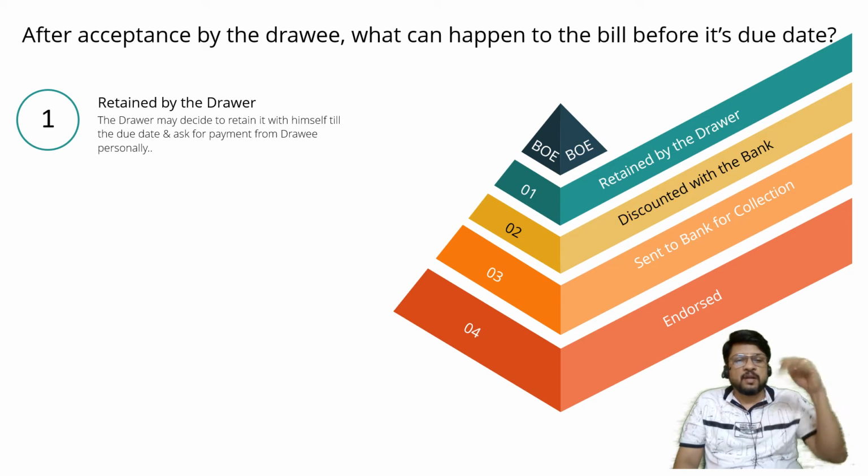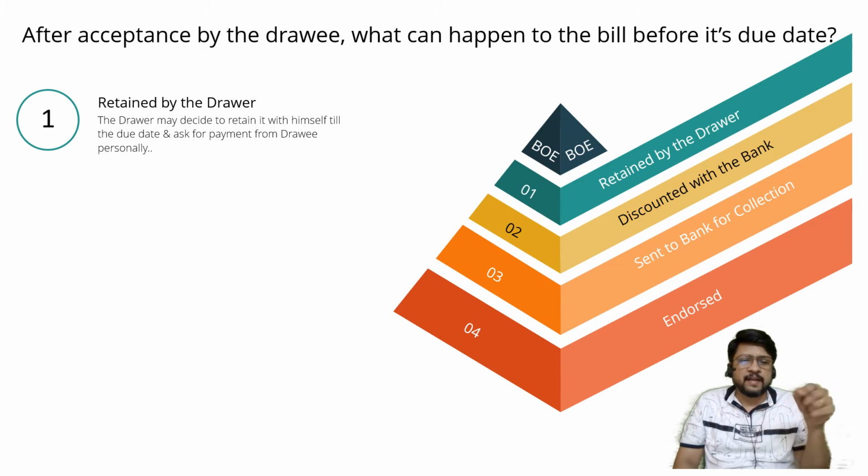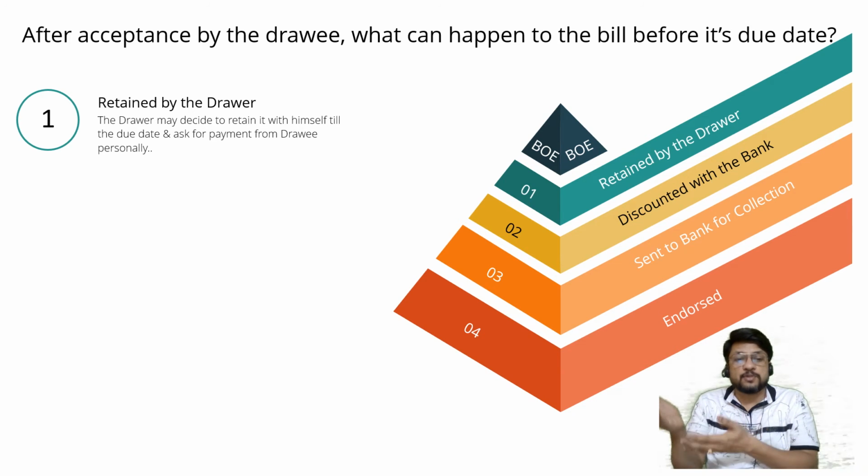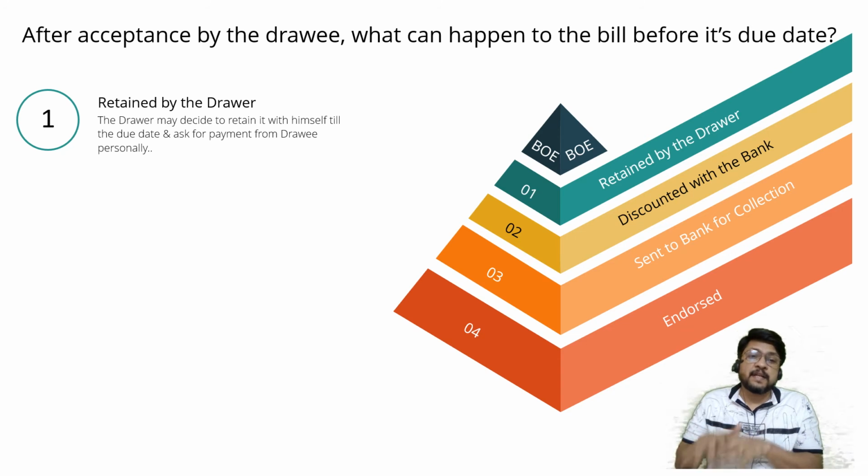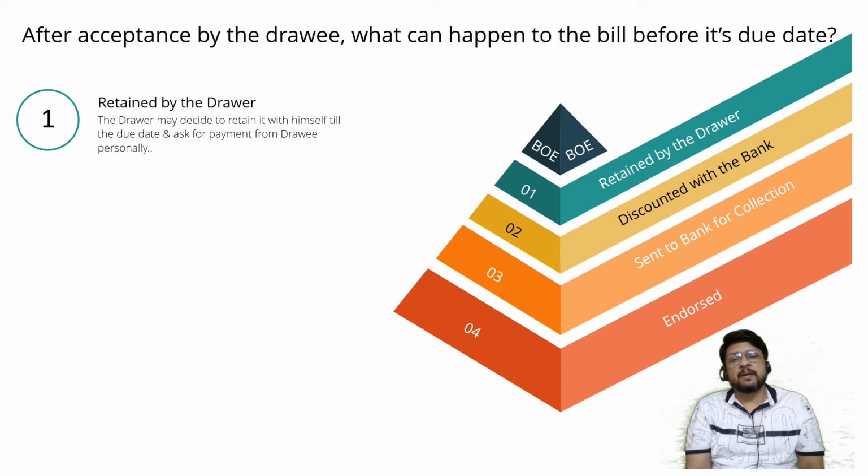So this bill is not having some ups and downs. It is not changing hands. It changed hands only once. The drawer gave it to the drawee, the drawee accepted and gave it back to the drawer. Then it remained with the drawer, in the cupboard or maybe in the cash box, up to the due date. Thereafter it is not changing hands. Although it is a negotiable instrument and could have been used for negotiations ahead, it was not used. It was kept by the drawer with himself, and on the due date the drawer demanded the money from the drawee.